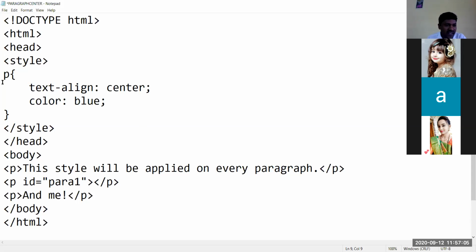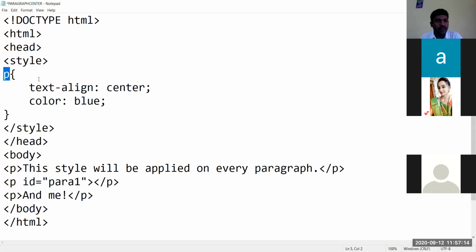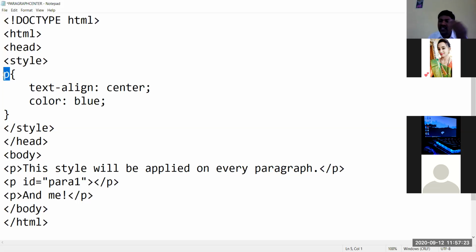Now I told you previously, what is this? Selector. P is what? Paragraph. When you come to the CSS tag, P is a paragraph. It is a selector, that you remember. Then open the brace. This is a block, so in the block, whatever you want, you can mention. Here it is text-align: center.